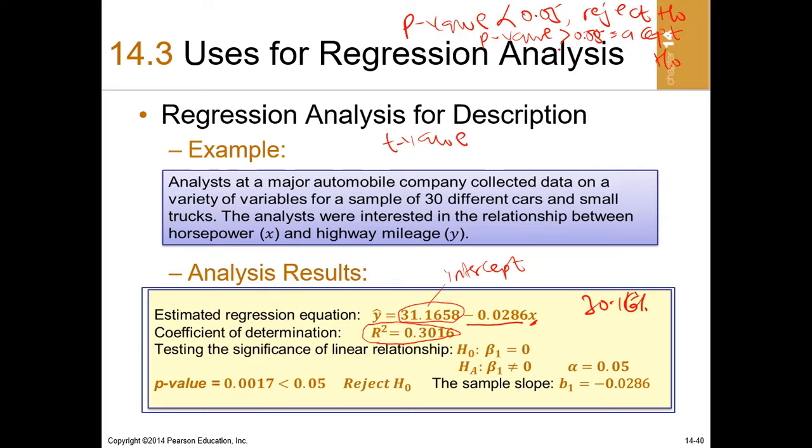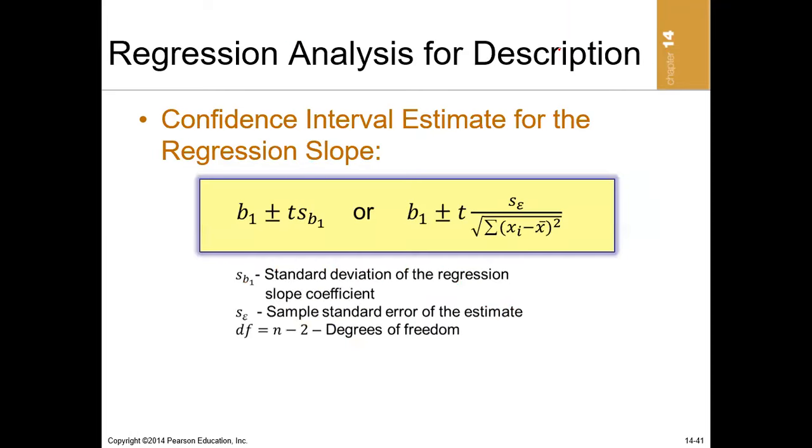Now, also remember that anything that has a t value or a z value, we can compute a confidence interval for it. Because actually confidence intervals are constructed using point estimate plus or minus the critical value times the standard error. So once we have a t as a critical value, it means that we can compute the confidence interval.